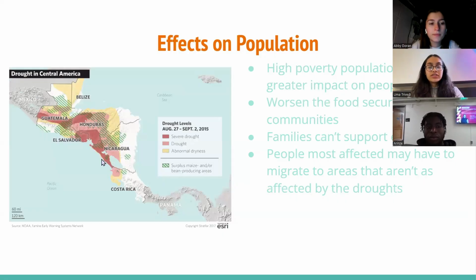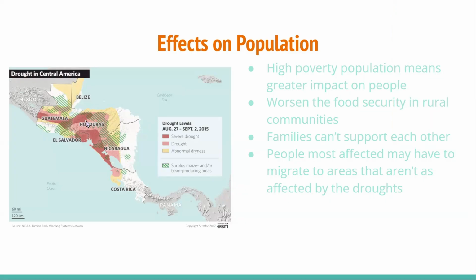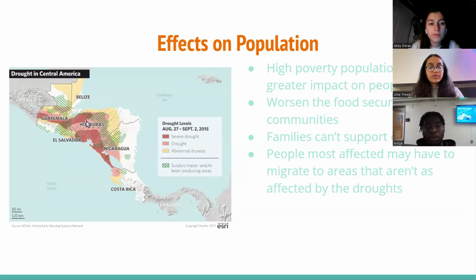The droughts are very severe in areas that have a large corn population. The crops will not survive and worsen food security in rural areas as shown on the graph. The poverty rate will also increase because families may not be able to support each other as the prices of food and water increase. This can cause people to migrate to areas that aren't as affected by the droughts.